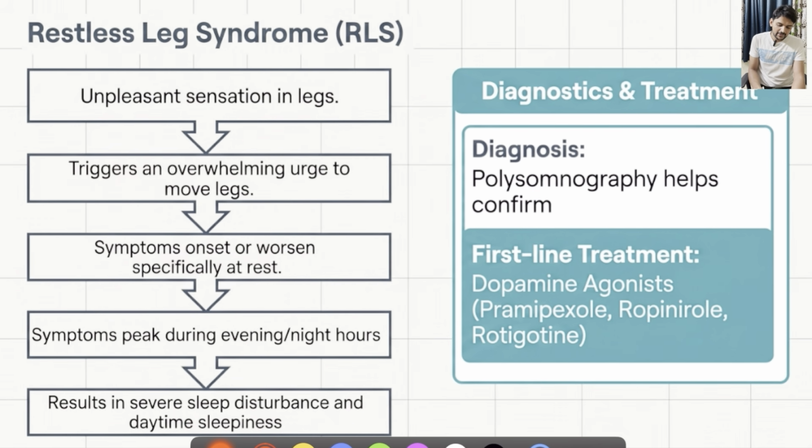The other movement disorder is restless leg syndrome, where there will be unpleasant sensation in the legs, triggering an overwhelming urge to move legs. Often the symptoms onset or worsening will be seen at rest, and they will peak during evening or night hours, leading to severe sleep disturbances and daytime sleepiness. And for diagnosis, we can take the help of polysomnography, and as treatment, dopamine agonists like pramipexole, ropinirole can be utilized.